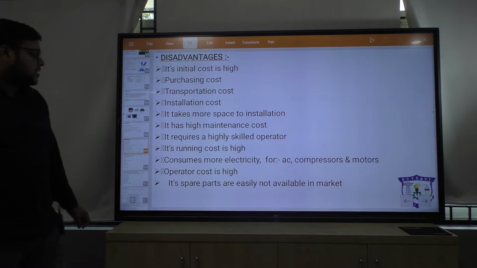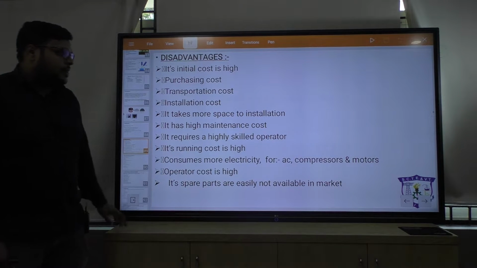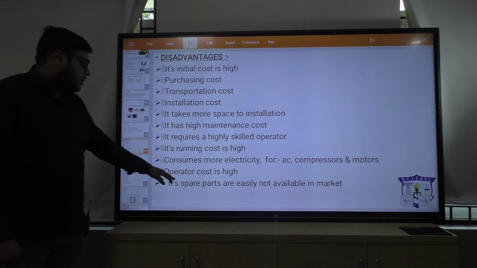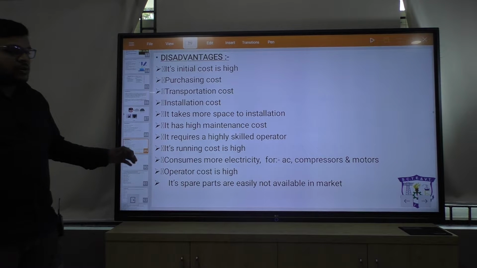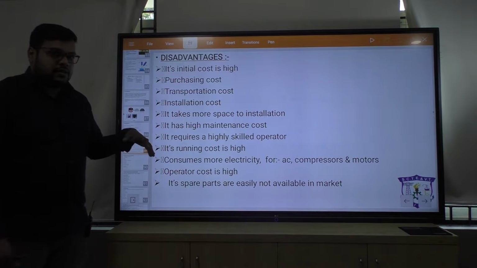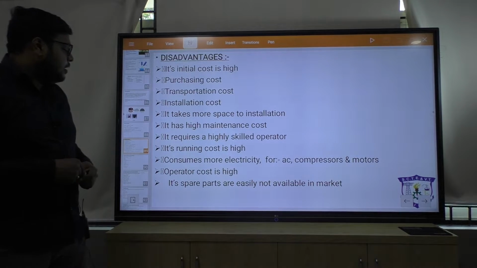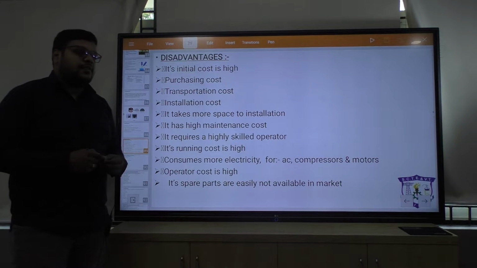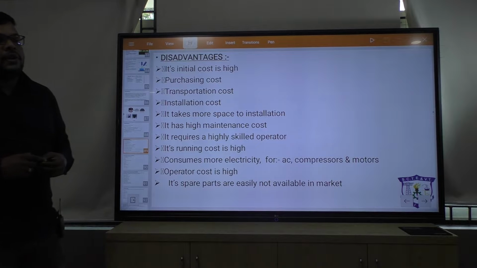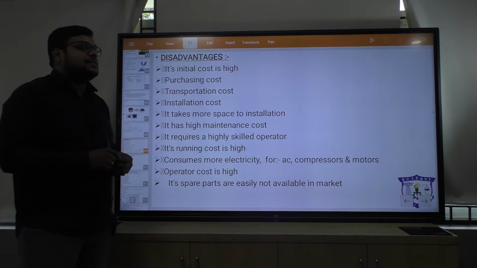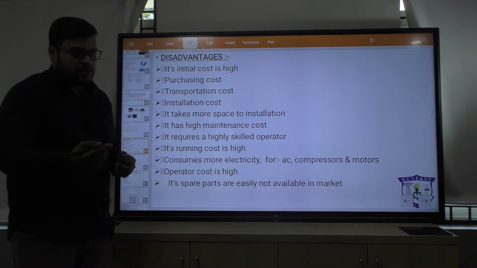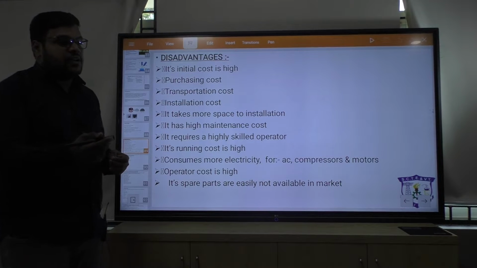Its running cost is high, it consumes more electricity, and operator cost is high, means whatever operator is using the machine, we also have to pay them. Then its spare parts are not easily available in the market. Whatever components are broken, they cannot be easily found in the marketplace.